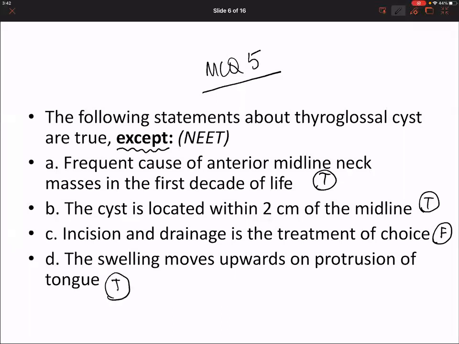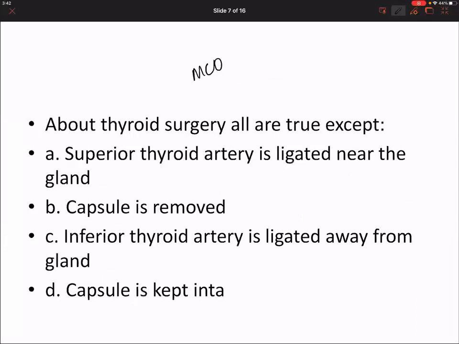True. So this was a neat question from 6 years back. I think you are good with this one now. So no more questions or explanations on this one. MCQ 6.